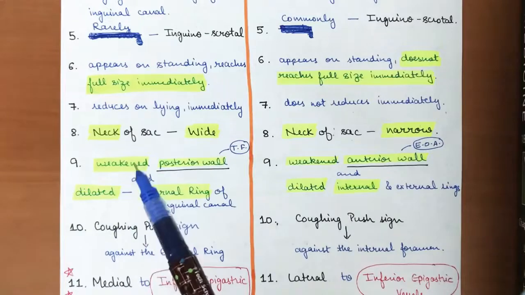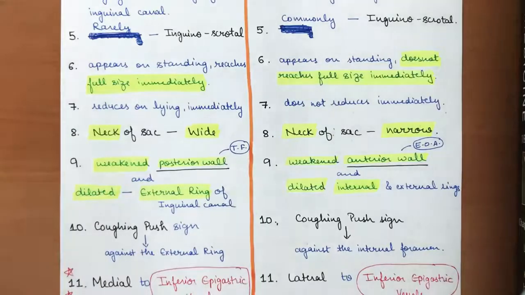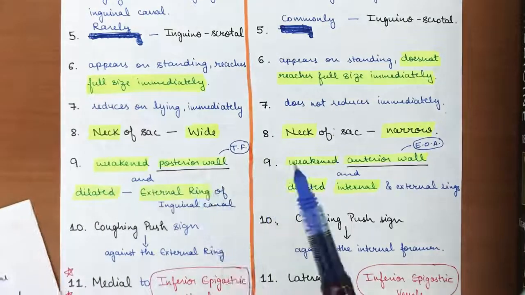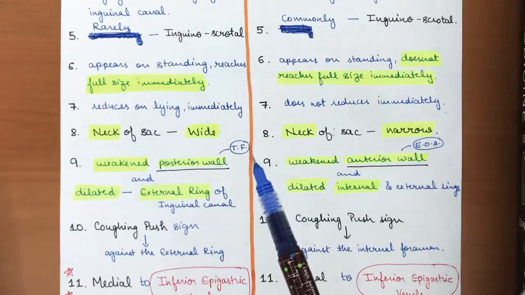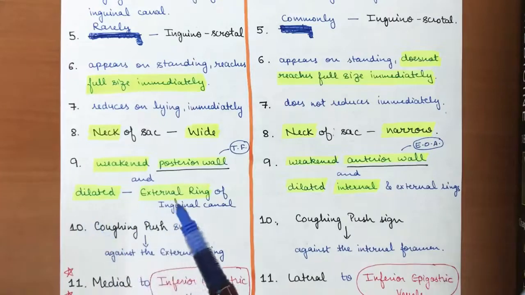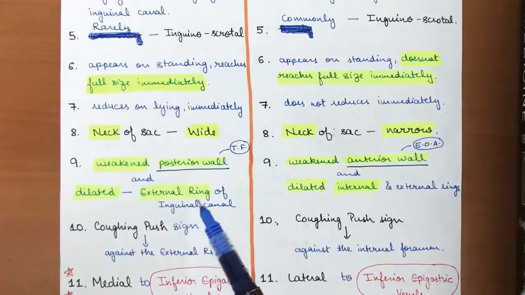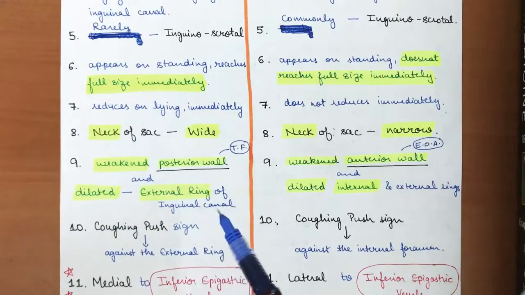And also in direct hernias there will be a weakened posterior wall. As I have told you earlier, the posterior wall has the transverse fascia. Transverse fascia will be present on the posterior wall along with the conjoint tendon, so that will be weakened. And there is a dilated external ring of the inguinal canal, because it is coming out mainly through the external ring, so there will be dilation of the external ring only.